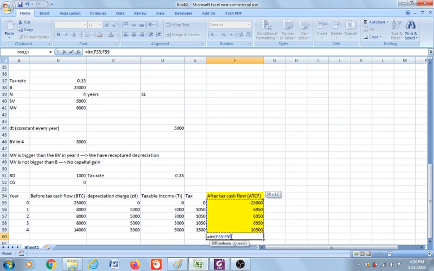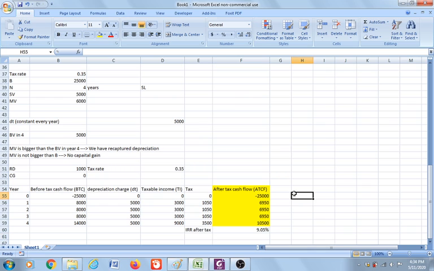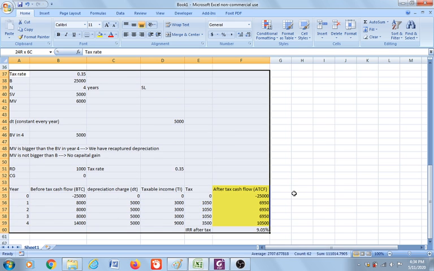For the values, I use 10% as my guess. Now the after-tax IRR is increasing. It makes sense because we have the recapture depreciation, so you get more money. So the internal rate of return after tax is increasing. Now, when we have the recapture depreciation, I'm going to use the same example and make one more change.